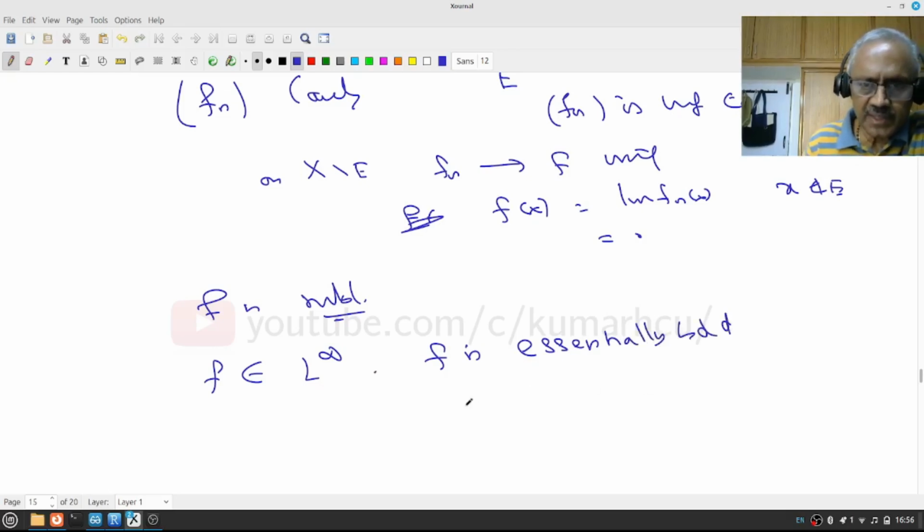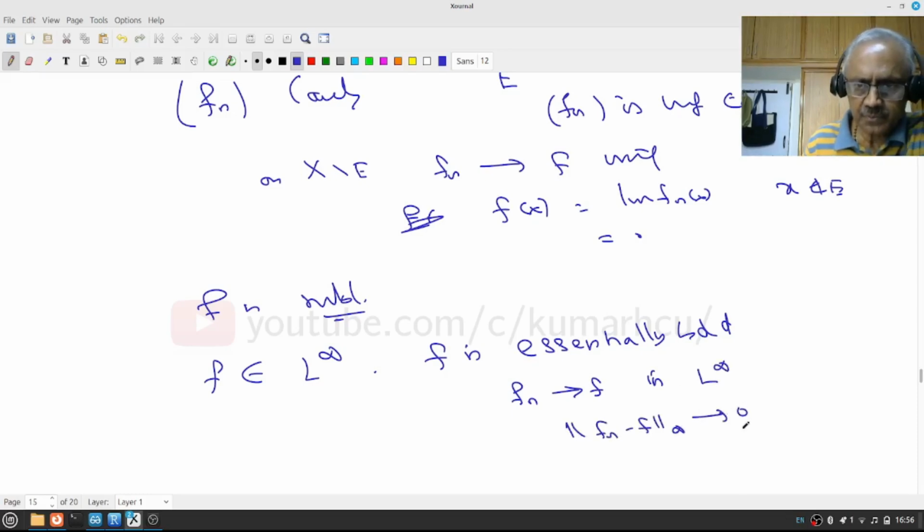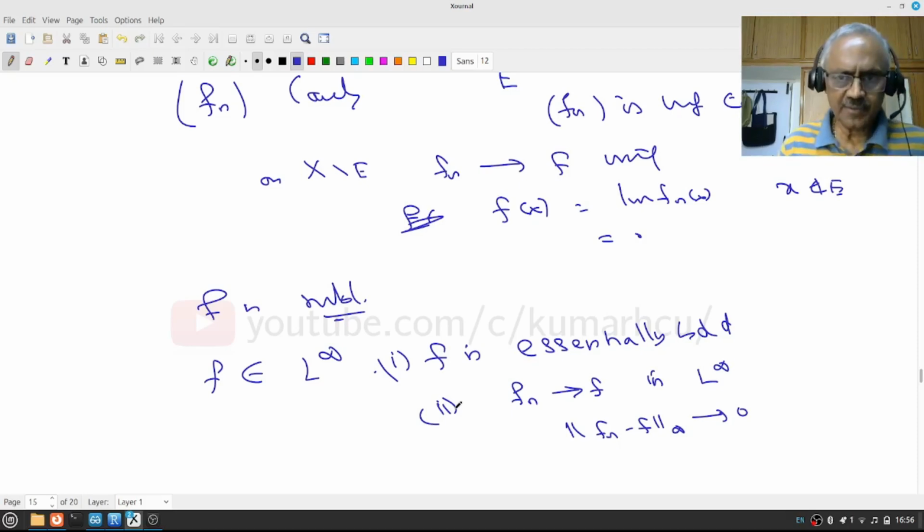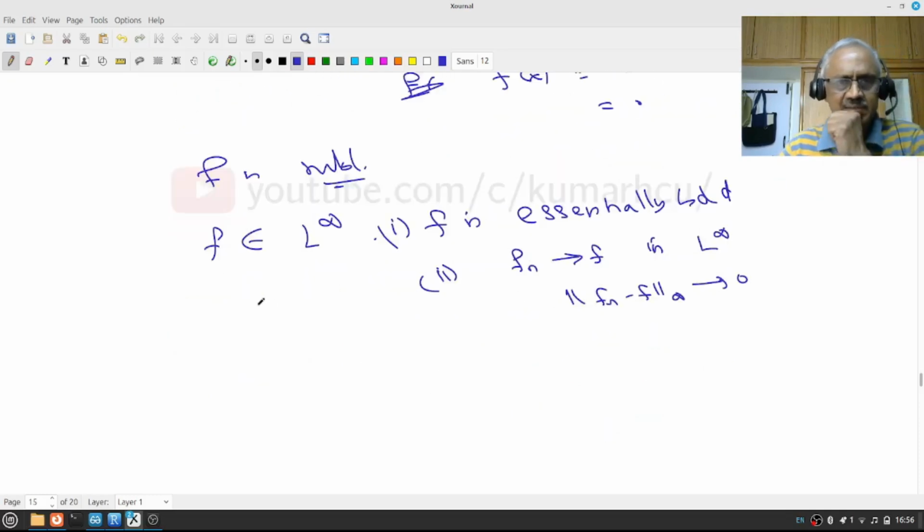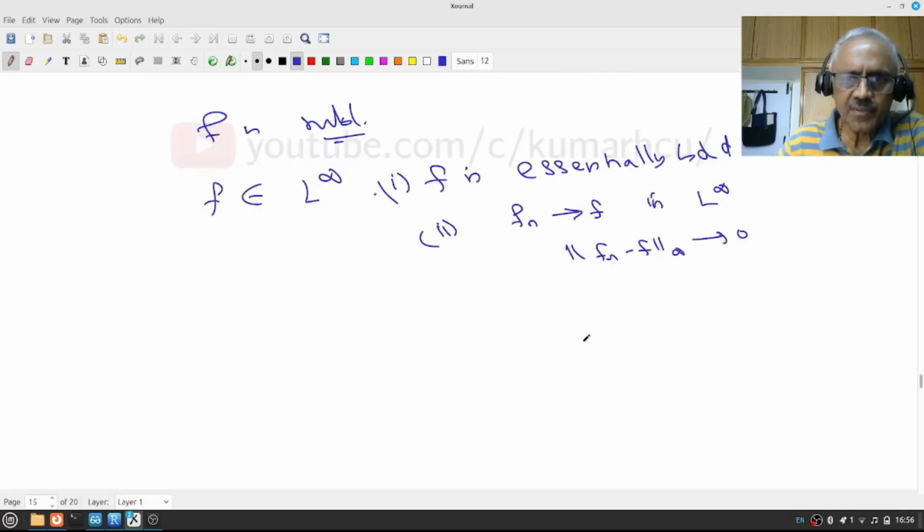Once I have proved that, the next thing I would like to say is f_n converges to f in L infinity. That means the infinity norm of f_n minus f goes to 0. These are two things I would like to prove. Then I would have proved that the L infinity space, the space of essentially bounded functions with respect to the L infinity norm, is a complete metric space. If you know functional analysis, it means it's a Banach space. This is what you want to prove.